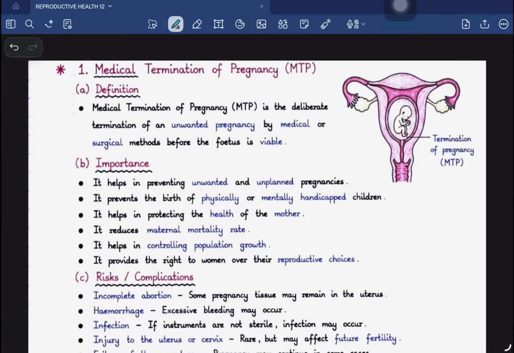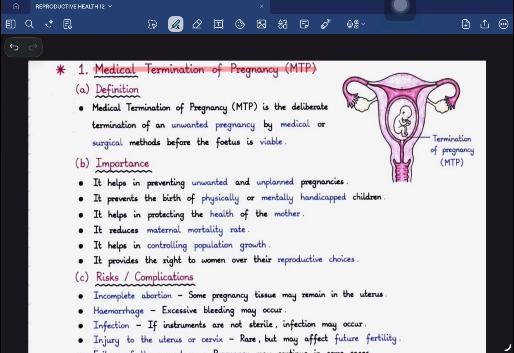In today's video, we will be discussing the rest of the portion of this reproductive health chapter, where we will be discussing some important topics in terms of your exam, competitive exam that you will give for medical entrance as well as for your boards exam, because this portion is very informative and the majority of the questions that arise from this chapter are from these portions only. So the first topic that we will discuss in today's lecture is medical termination of pregnancy.